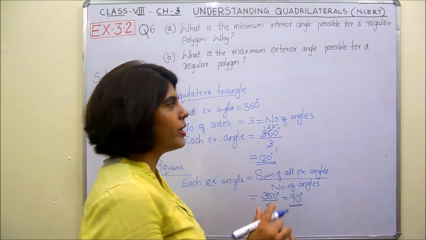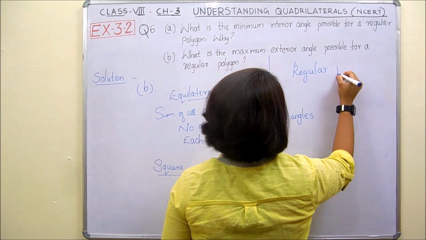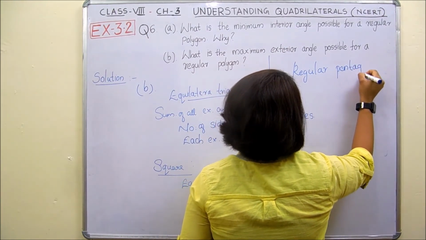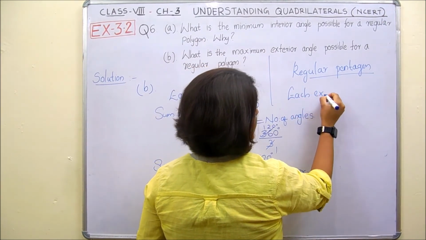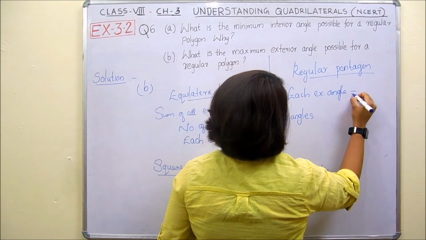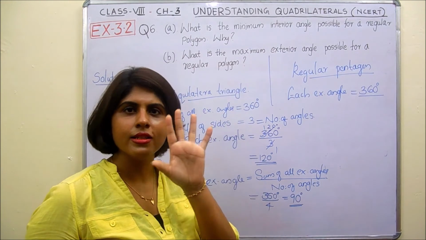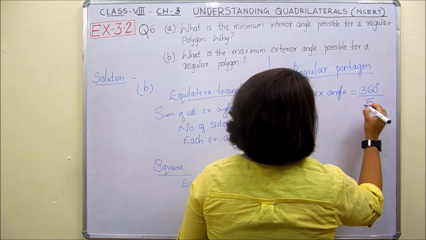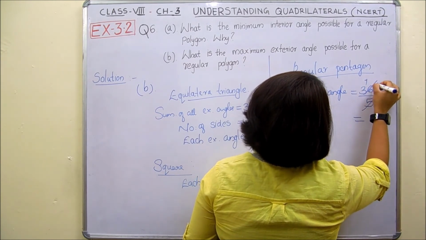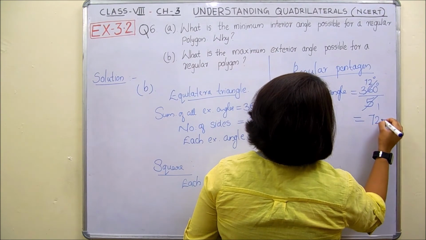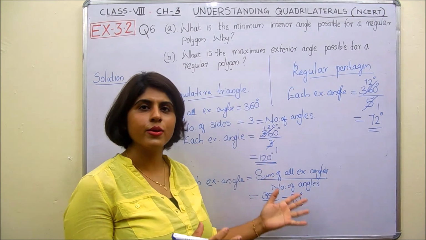Which is the regular polygon with the 5 sides? It is a regular pentagon, right? In the case of a regular pentagon, how can we find the exterior angle? In the same way, each exterior angle should be the sum of all exterior angles, that is 360 degree divided by number of angles. In a regular pentagon, there should be 5 angles. Divided by 5, it should be 7 5s are 35, 10 2. Okay, 72 degree.